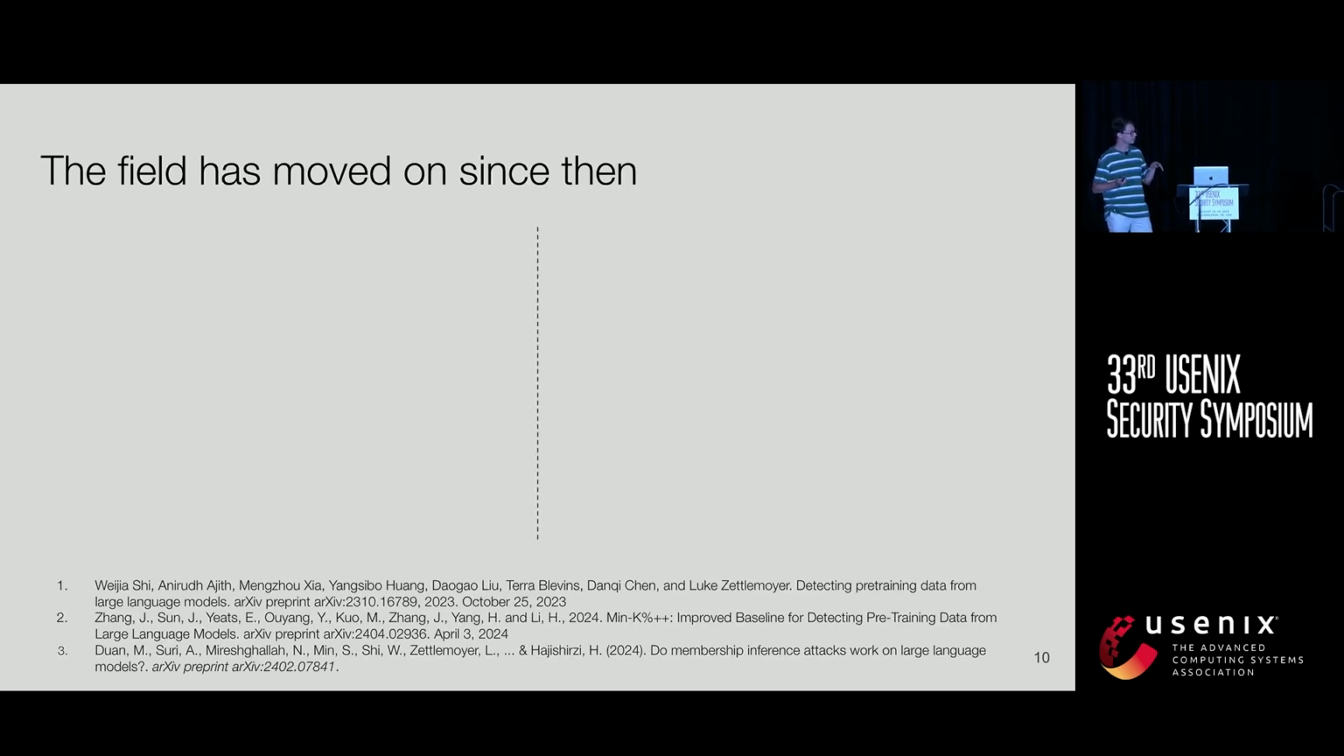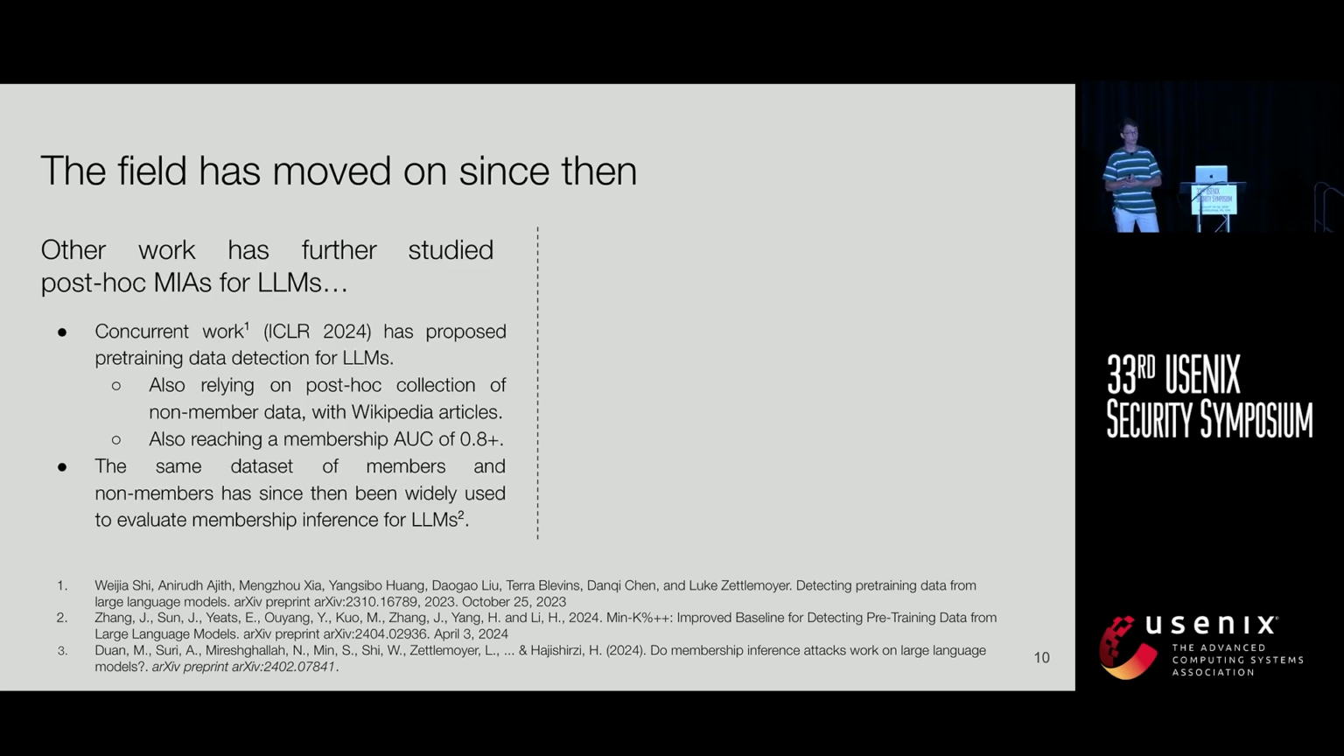But what we've realized in recent months is that the field has moved on. On the one hand, there's been more and more work on exactly this, on post hoc MIAs against LLMs. Work very concurrent to ours, published at ICLR 2024, proposed pre-training data detection of LLMs. Similar to us, they also rely on post hoc collection of non-member documents. They use Wikipedia articles instead of books, and they also reach a membership AUC of 0.8 plus across a variety of models. And the dataset that they release is used in subsequent works that evaluate MIAs against LLMs.